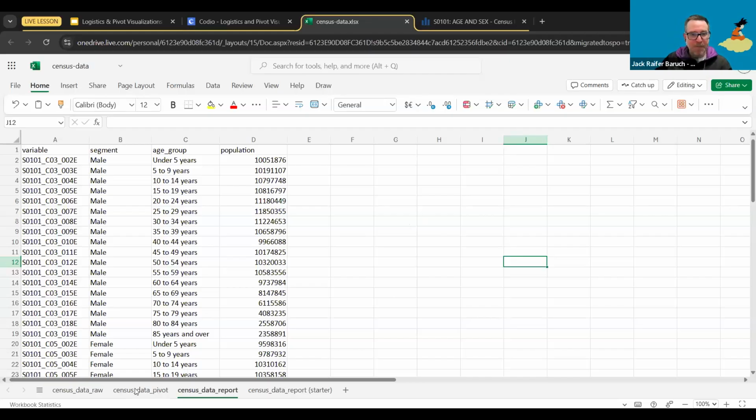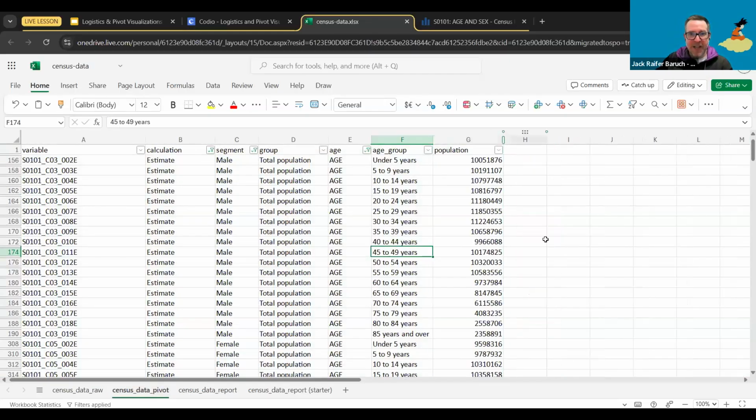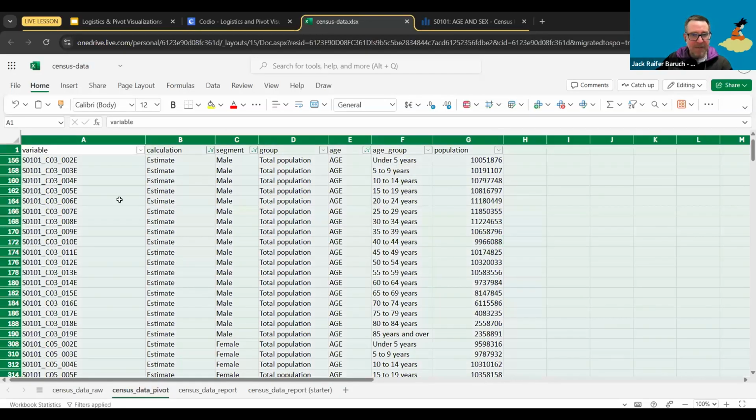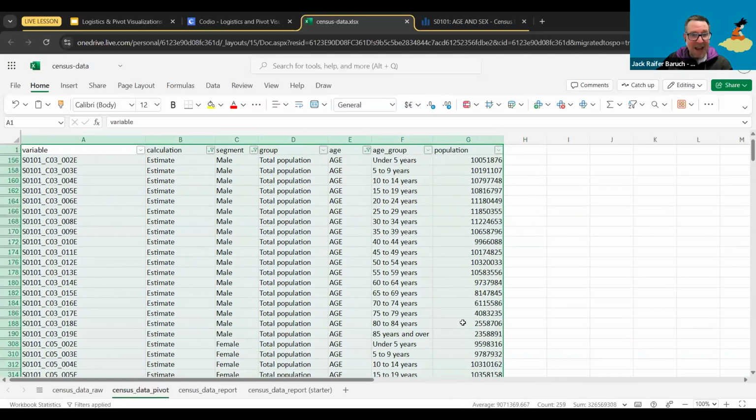Copy paste. After you do all the filtering, which we did over here, and before we delete the columns, because this is what you should have, you're going to select everything. Or if you want, you can just select it with the mouse because it's not that much data actually. You're going to hit copy. Then you're going to go to the other sheet that's called Census Data Report.